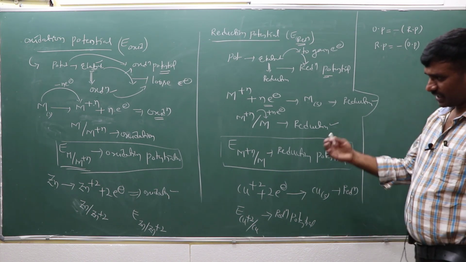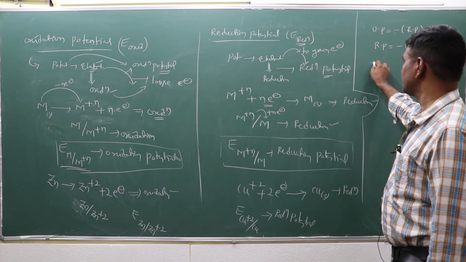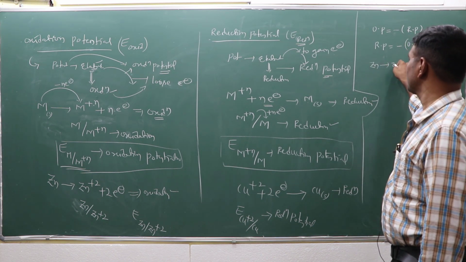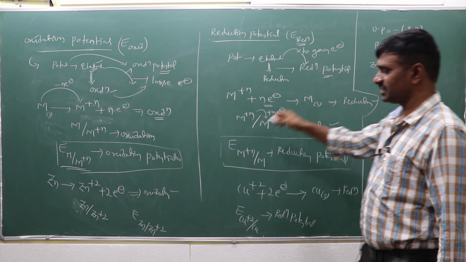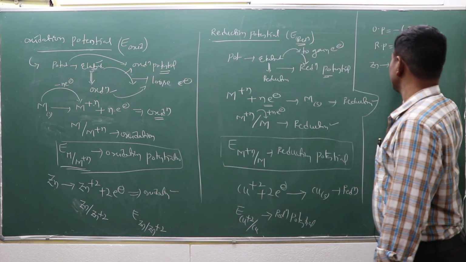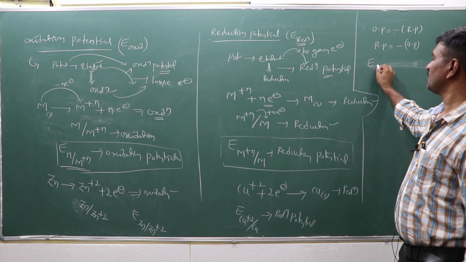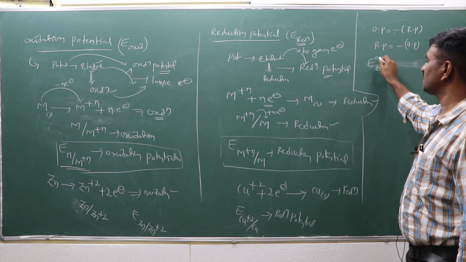So I can explain one example like this. Zinc goes to zinc plus 2 plus 2 electrons. This process is called an oxidation process, or I can explain directly E or E0 of the standard electrode potential.